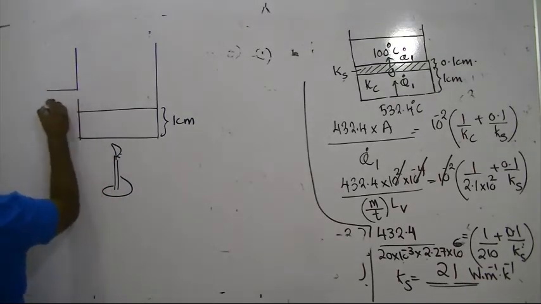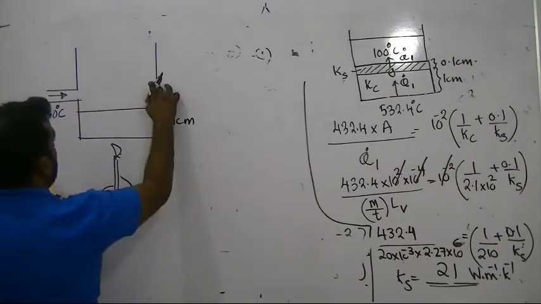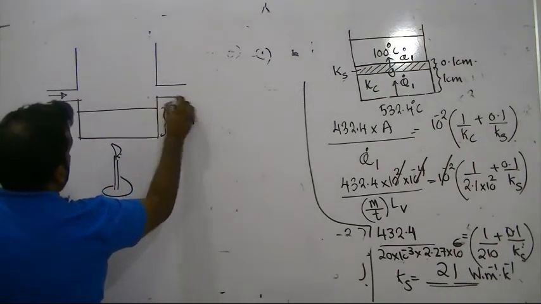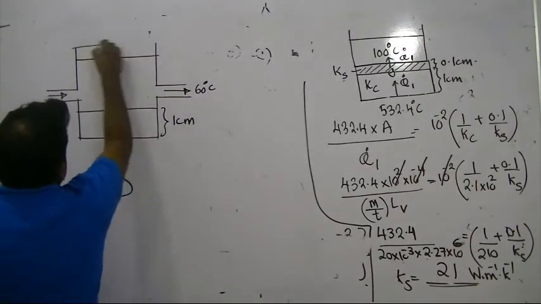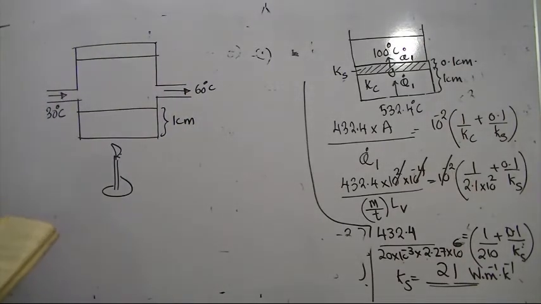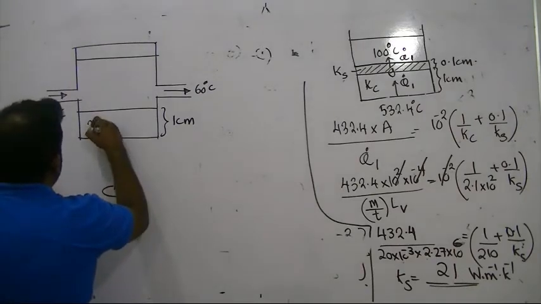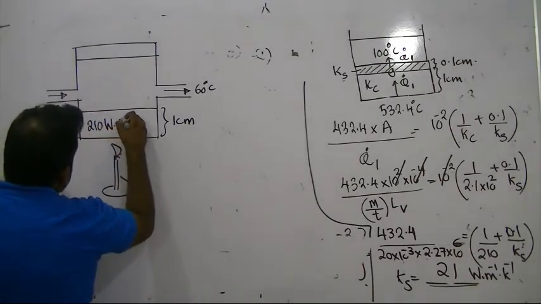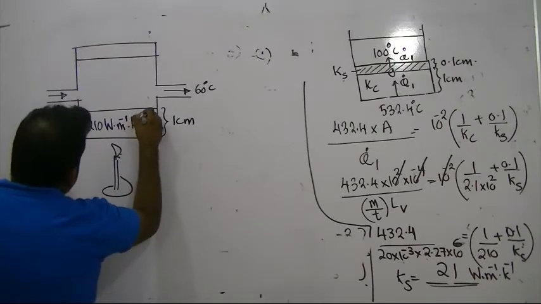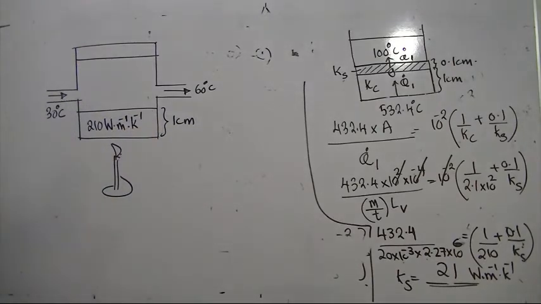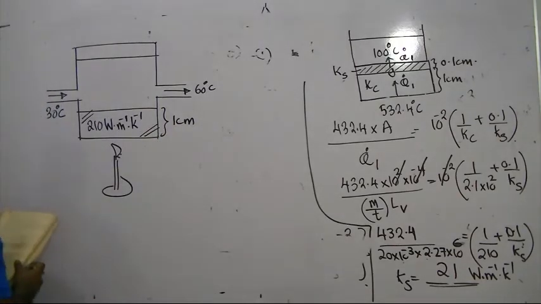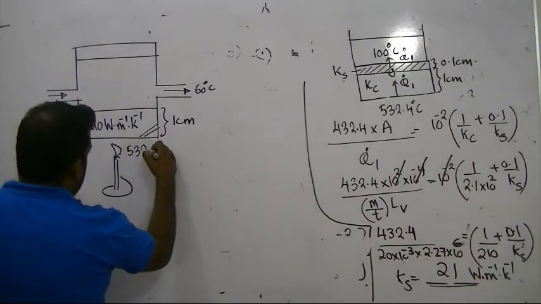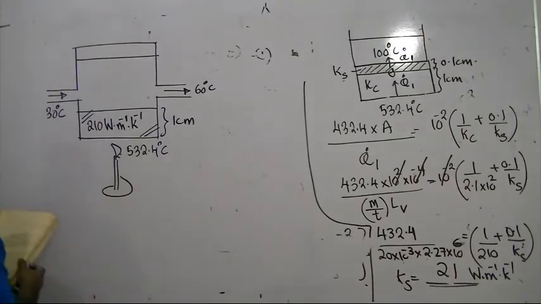Water will come in at 30 degrees Celsius and water will leave at 60 degrees Celsius after boiling. So this is 210 watt per meter per Kelvin. Here 532.4 degrees Celsius earlier.